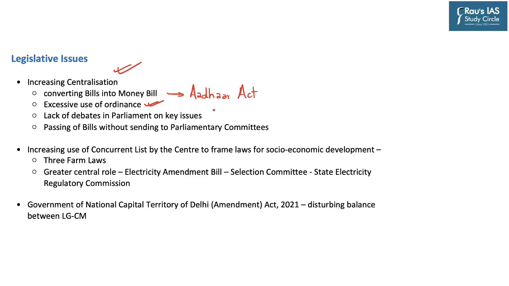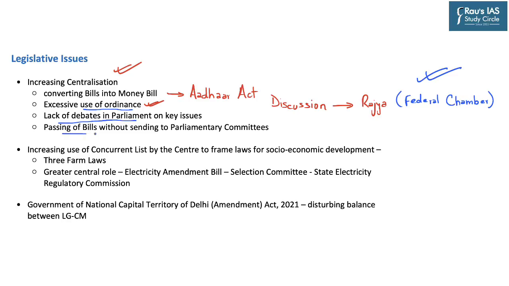This also undermines the aspect of discussion on a particular bill, especially in the Rajya Sabha, as Rajya Sabha also acts as a federal chamber. So when bills are passed through the route of ordinance, then it impacts the deliberative power of Rajya Sabha to discuss important issues and highlights of that particular bill. Further, increasing washouts of parliament, leading to lack of debates in parliament, and also passing of bills without sending most of the bills to parliamentary committees. So these can be said to be some of the instances of increasing centralization, especially from the perspective of legislative areas or legislative issues.